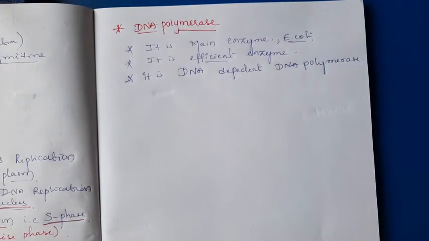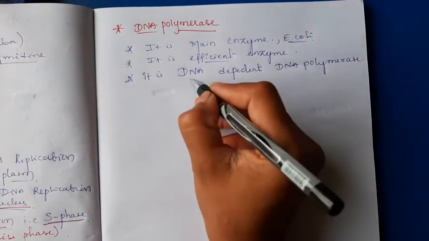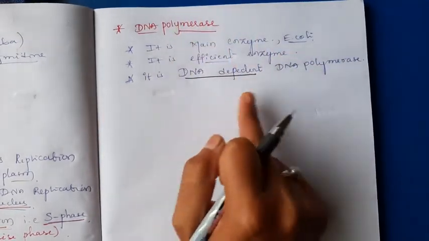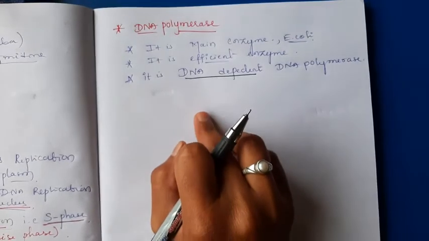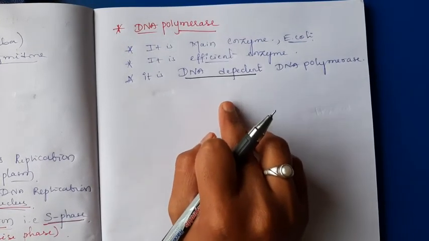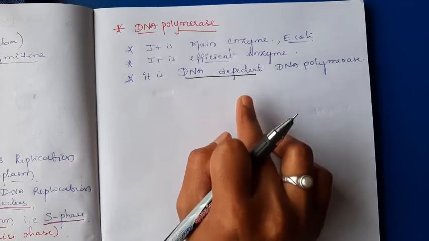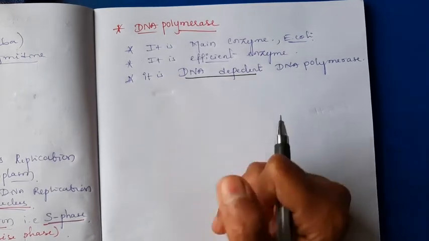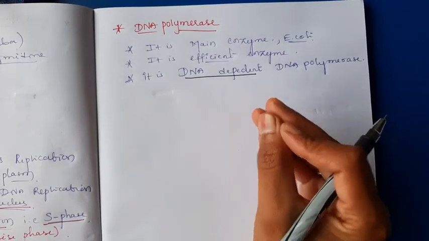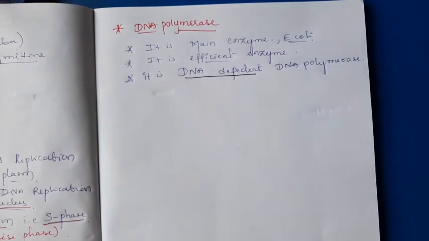Why do we say DNA dependent? Because this is the enzyme that uses the DNA as a template to catalyze the polymerization of deoxynucleotides. Okay, means for the synthesis of a new strand, it uses the parental DNA strand as a template.